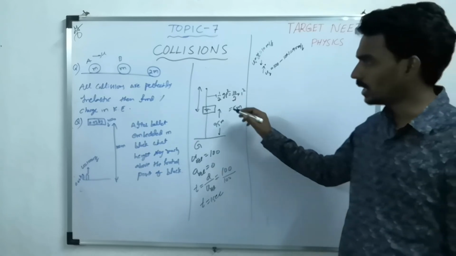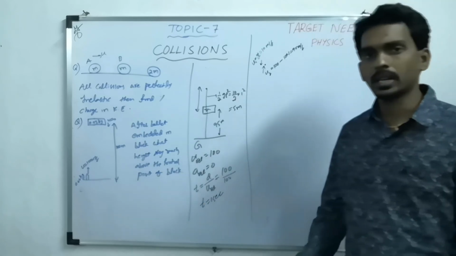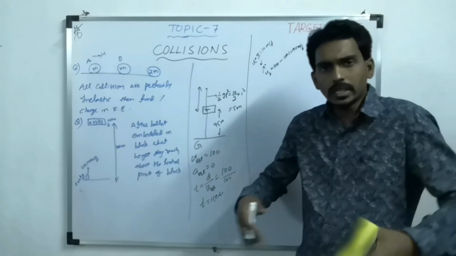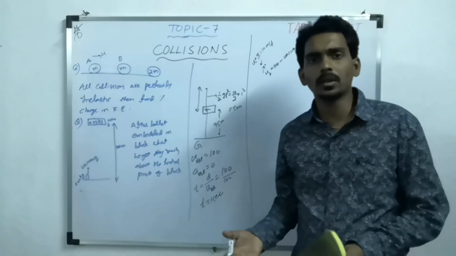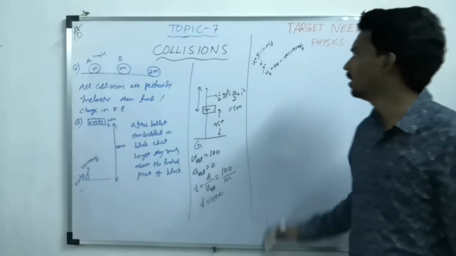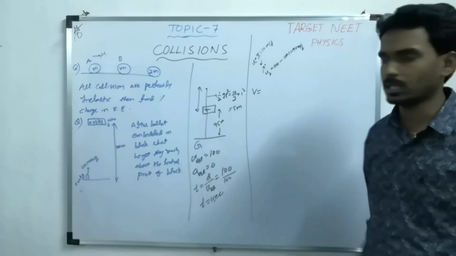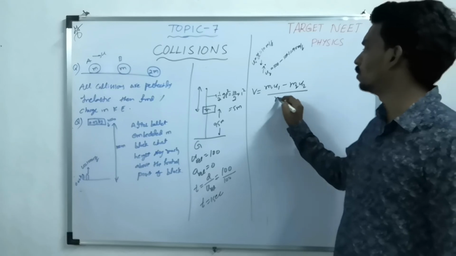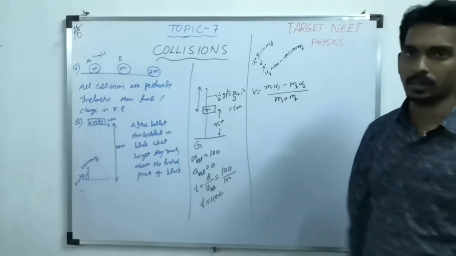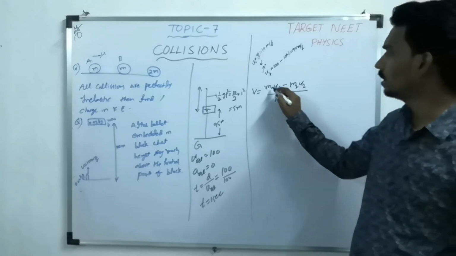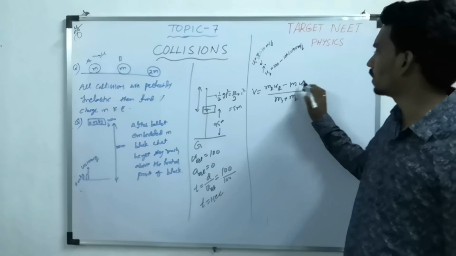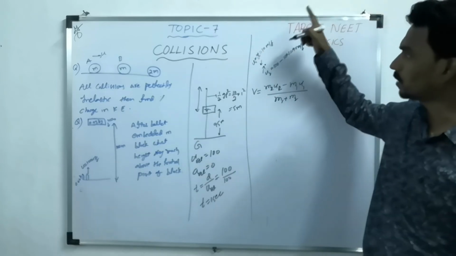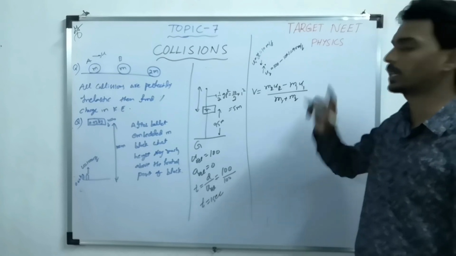Now this is a perfectly inelastic collision because the bullet got embedded inside. So what is the final common velocity? It is m2 u2 minus m1 u1 divided by m1 plus m2. Why? Because the bullet is going up, so that is the positive direction, and the block is coming down, that is the negative direction.